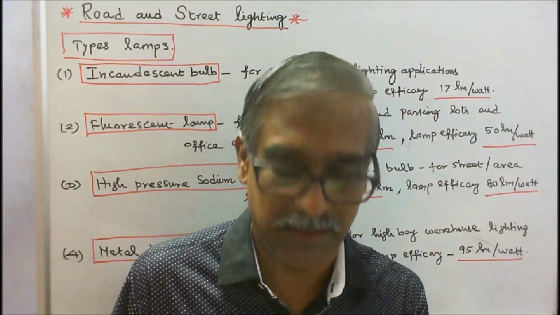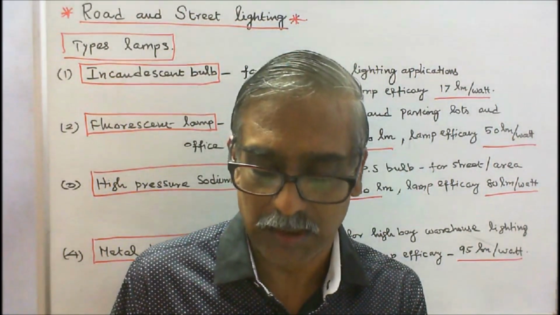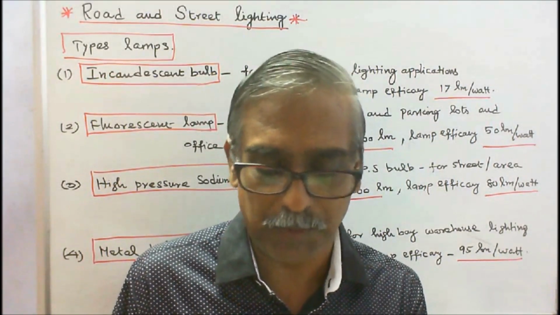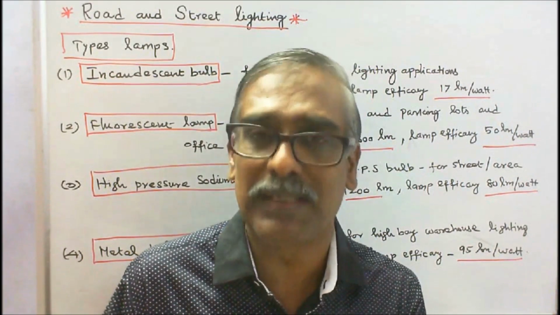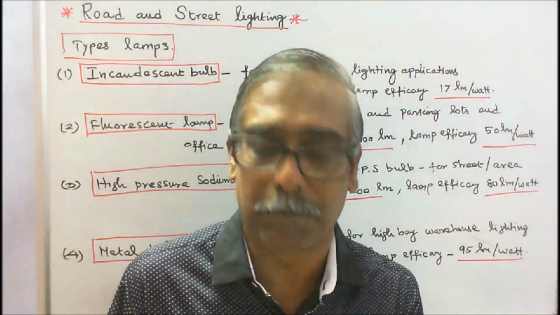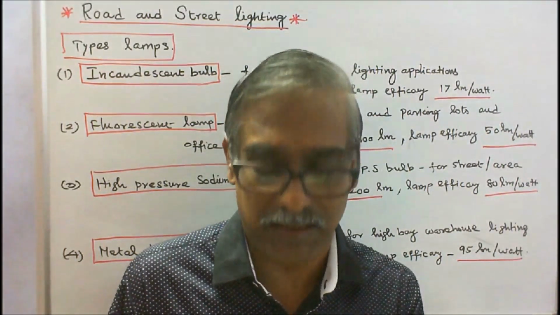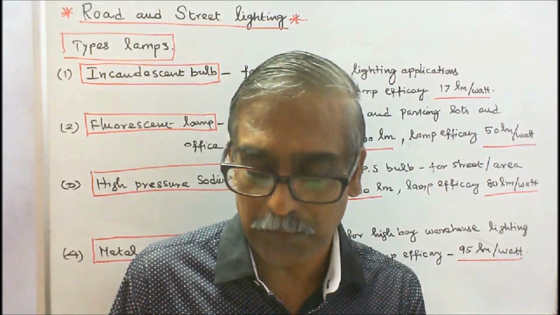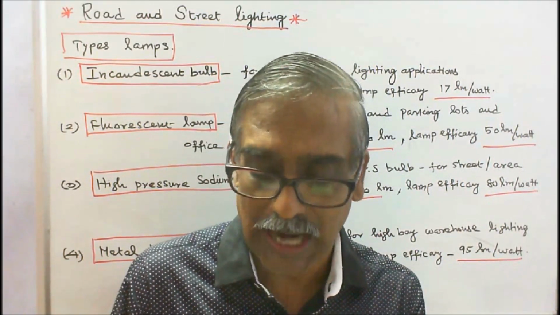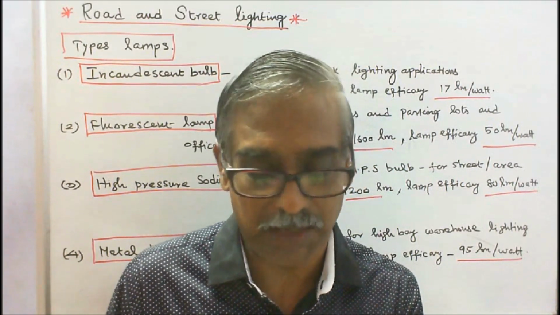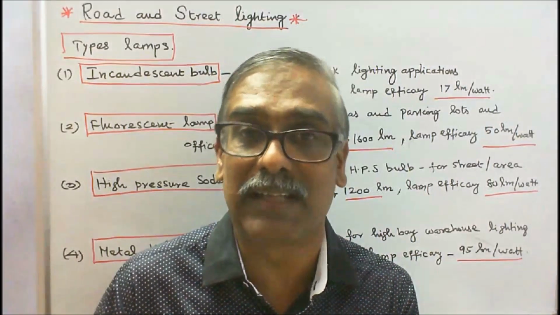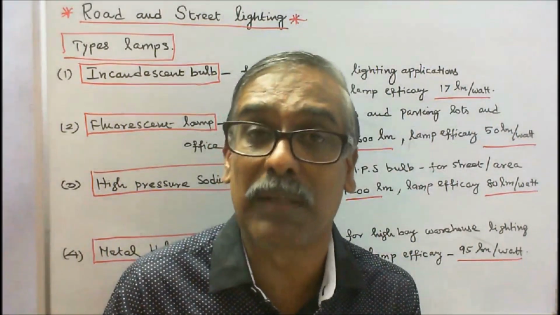Number 2, shopping street. A street with the frontage comprising a high proportion of shops or other premises which may be lit, that means lighted at night, with heavy pedestrian traffic, is called a shopping street. Third is commercial street. A street with the frontage comprising a high proportion of commercial premises, usually unlit at night and with a high proportion of heavy goods vehicles in the traffic stream, is called a commercial street.